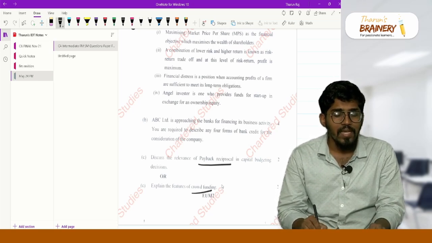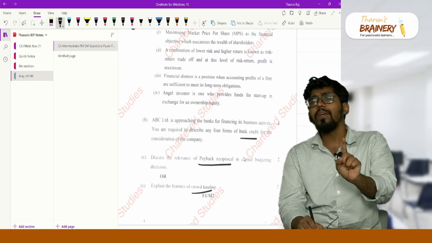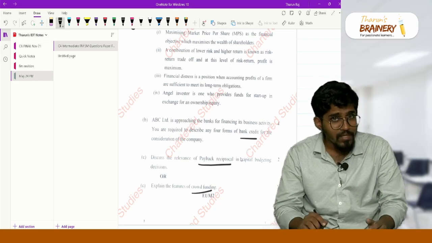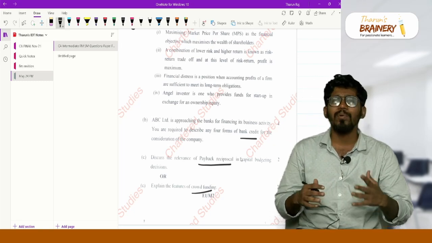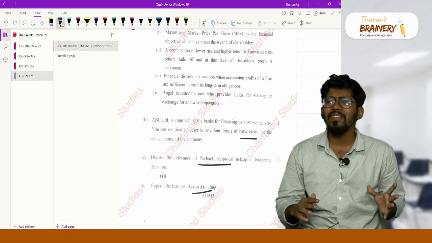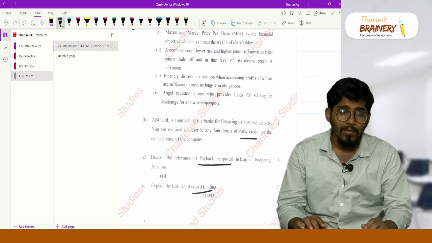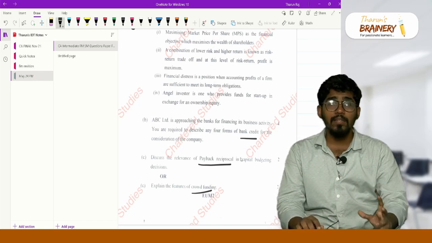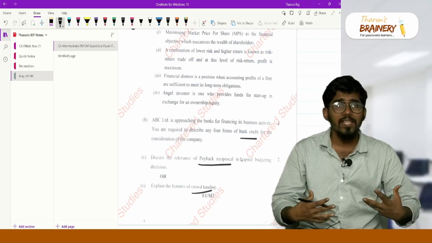This is crowdfunding chapter number 2. Okay, this is bank credit chapter number 2. So chapters 1 and 2 are given more importance for theory, but theory can come from other chapters as well. So you have to prepare some points here and there for theory. I'm not discussing theory because I always feel that a faculty cannot add a lot of value there, but in solving practical questions, in giving you the knowledge of all the concepts, that is where I am here.